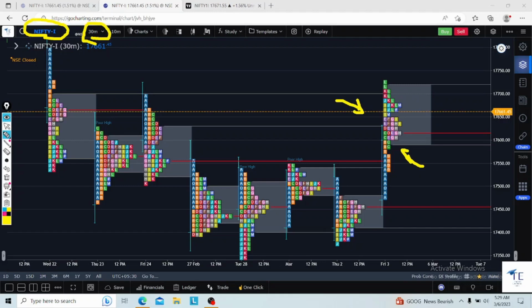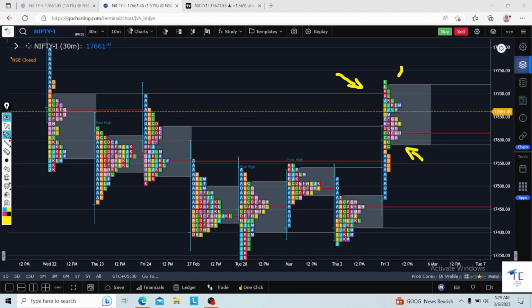I was unable to make a video on Thursday about Friday's view, and on Friday we did not give any reversal trade in Nifty. BNF was just a box-type trade, but that didn't happen in Bank Nifty. Other than that, we did not post any reversal trade. Why?